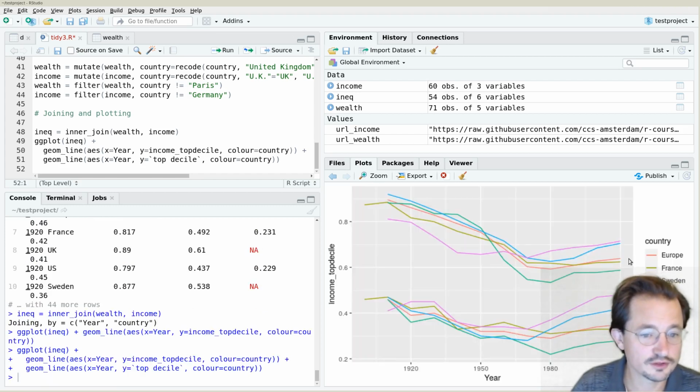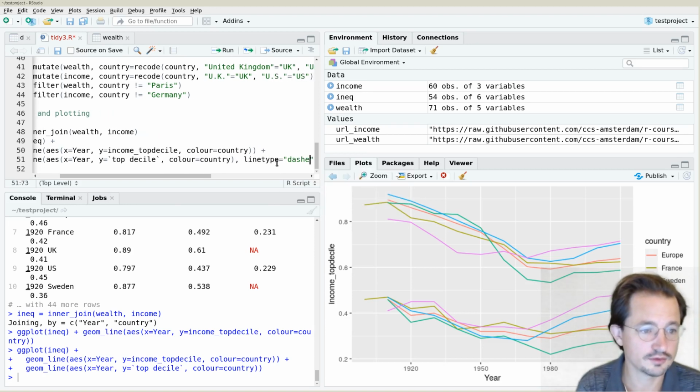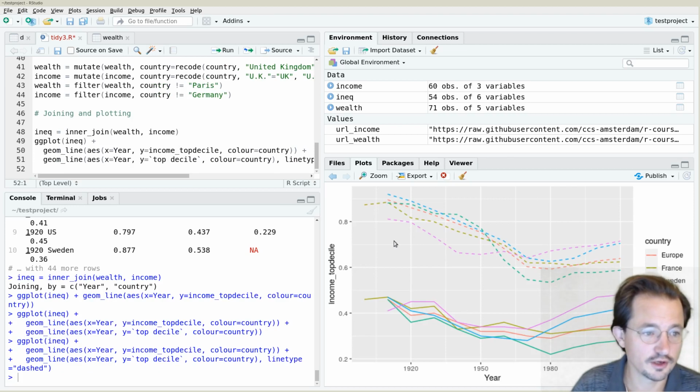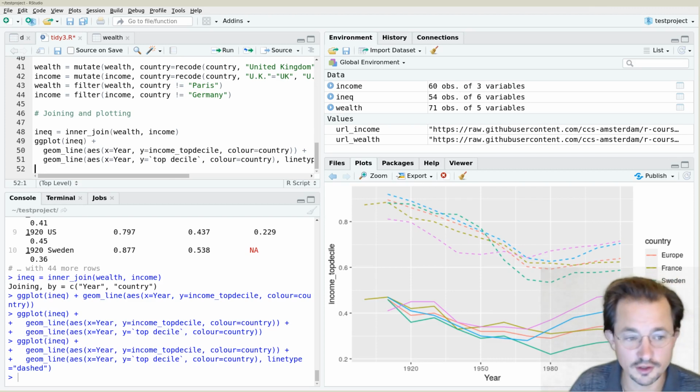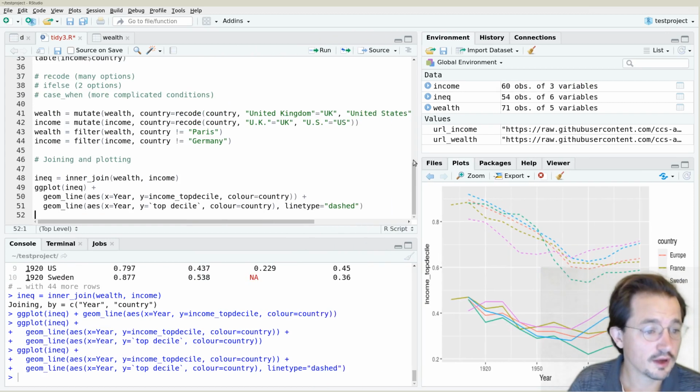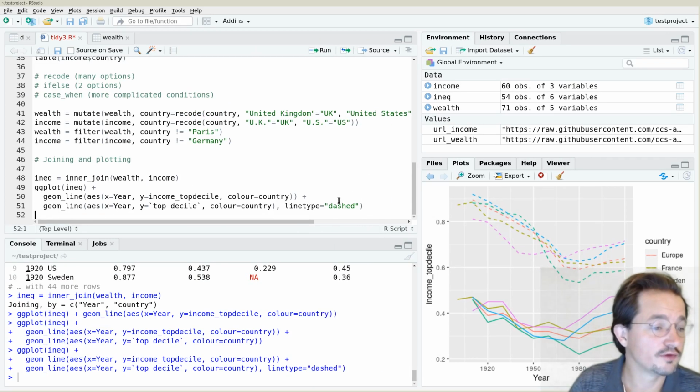And now we have two sets of lines, one with the income inequality, one with the wealth inequality, and probably we want to dash one of them, so we'll call this line type equals dashed. And now you see dashed lines for the wealth inequality, and solid lines for the income inequality. Now this works, this is fine, and frankly we wouldn't even have to join it.